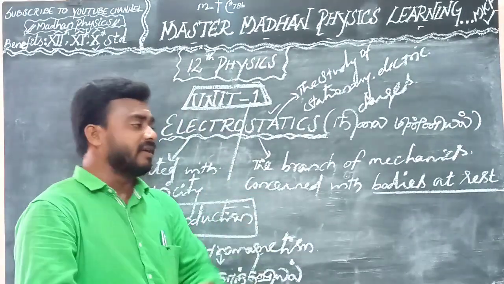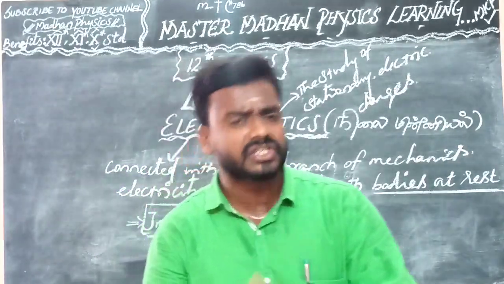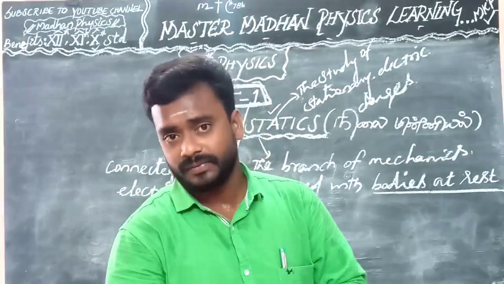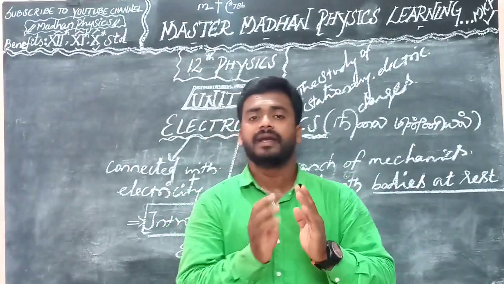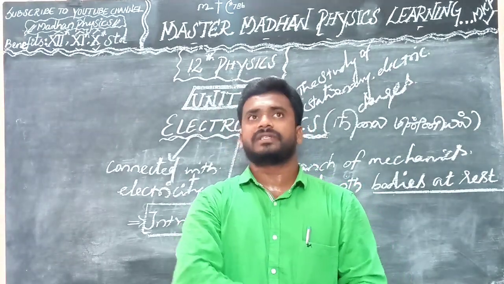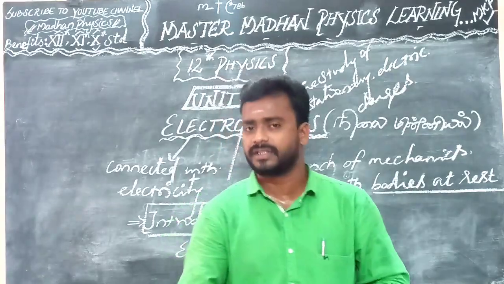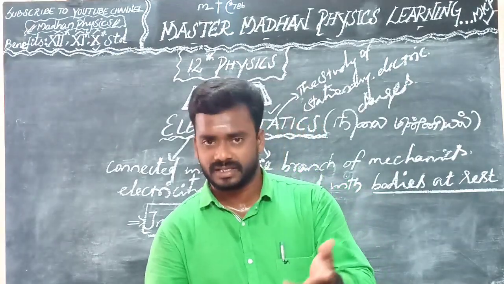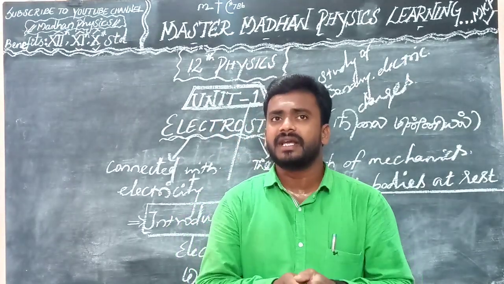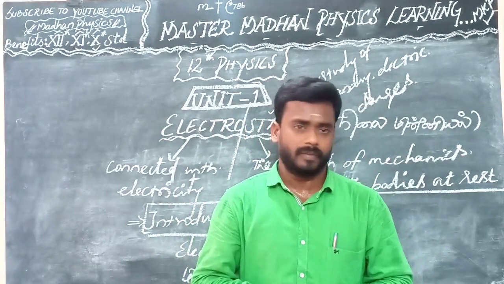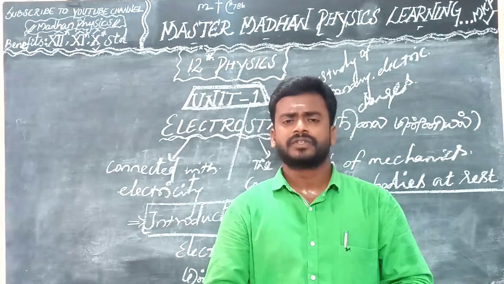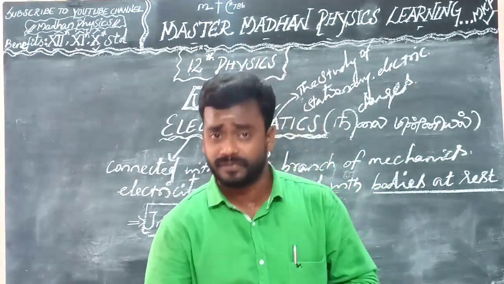So already we know very well what the branches of physics are, because in 11th standard, in the previous year, we studied the branches of physics. If you have the 11th book, take volume 1, that is Nature of Physical World and Measurement, page number 3 I think. On that page they have given a violet color box. In that box they have the branches of physics. Just see what the branches of physics are.